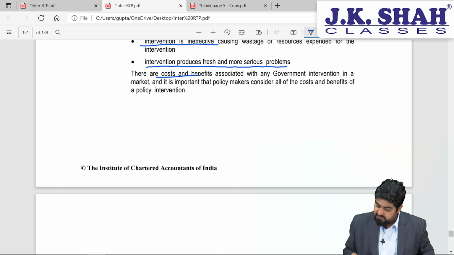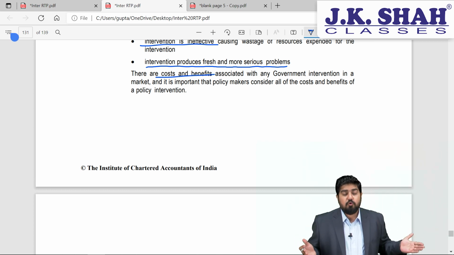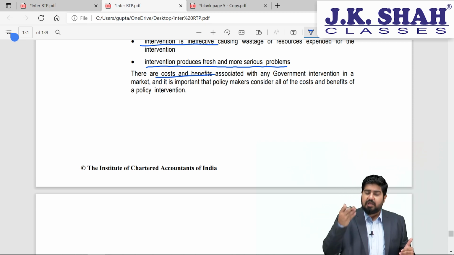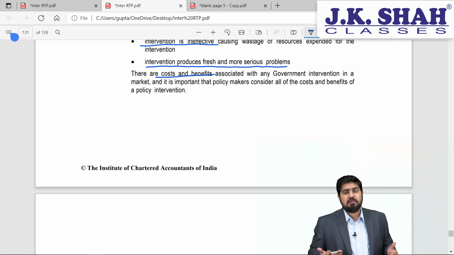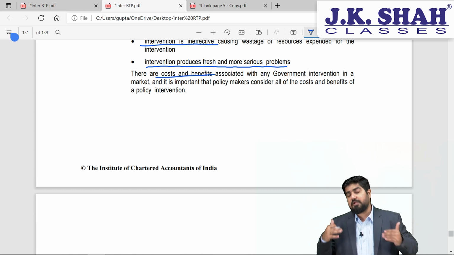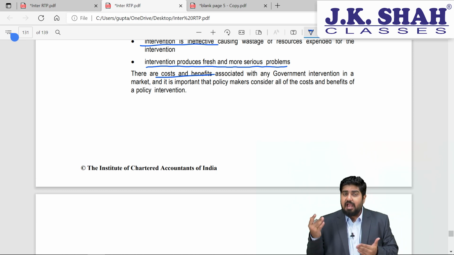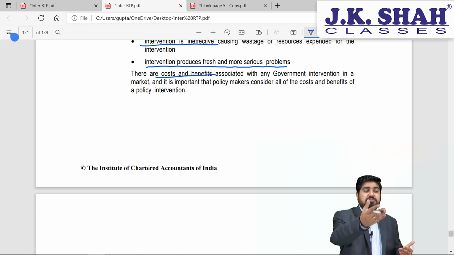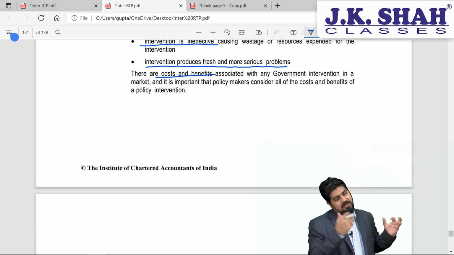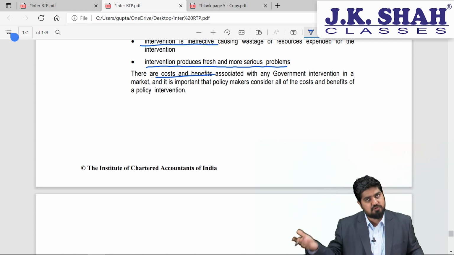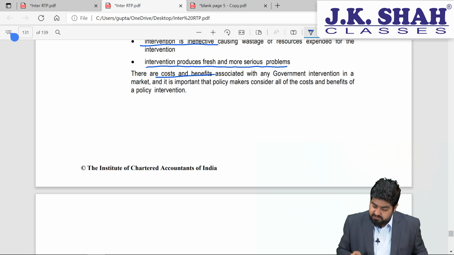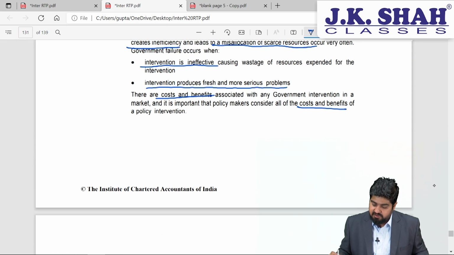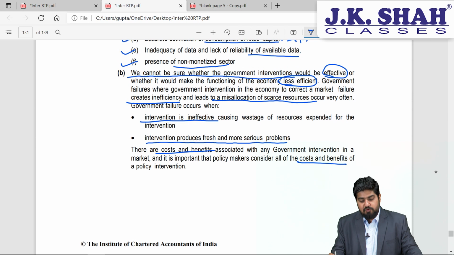There are costs and benefits which are involved along with government intervention. Who has to bear the cost? So the answer is correct, it is you and me. We, the citizens of this country, have to pay the government in the form of taxes, and if it is going not towards growth but just to reduce the failure, again that amount itself is going into failure. Right? So it is important that the policy makers consider all the costs and benefits of a policy intervention. I hope students you are very clear in this part.